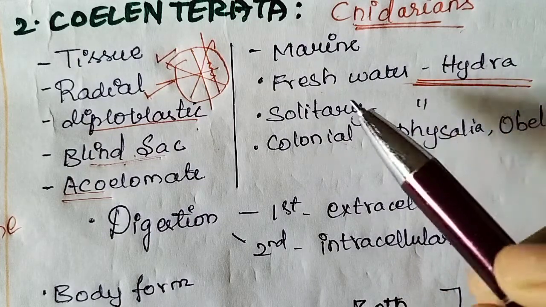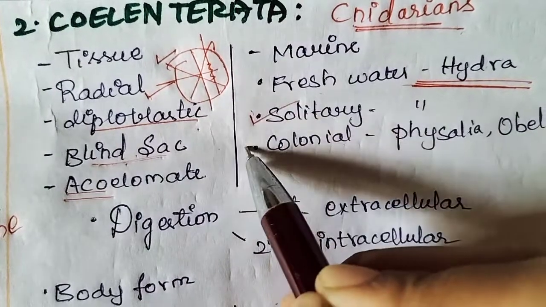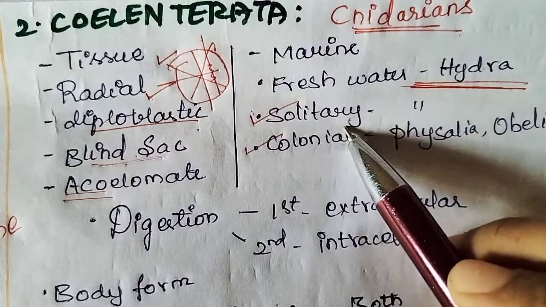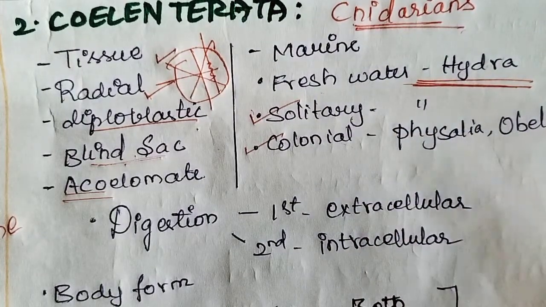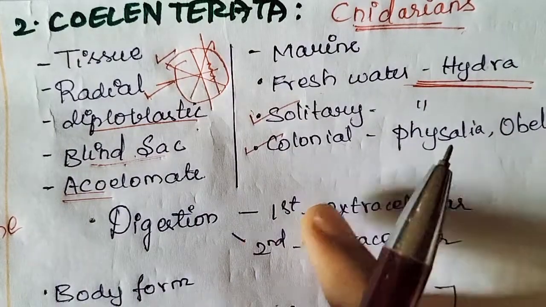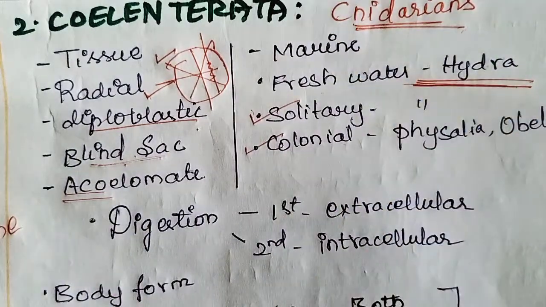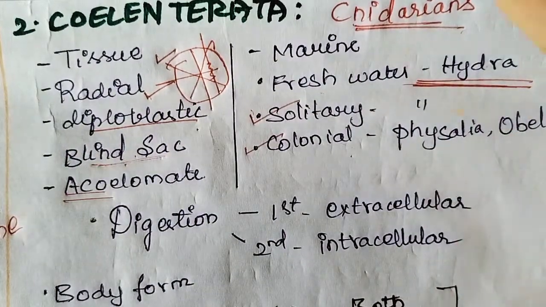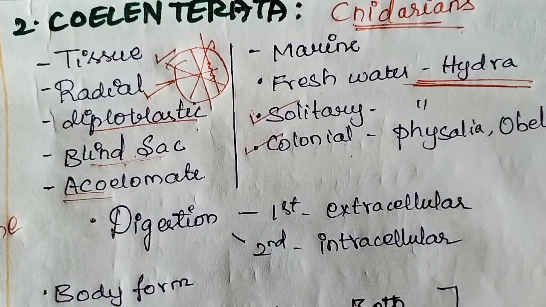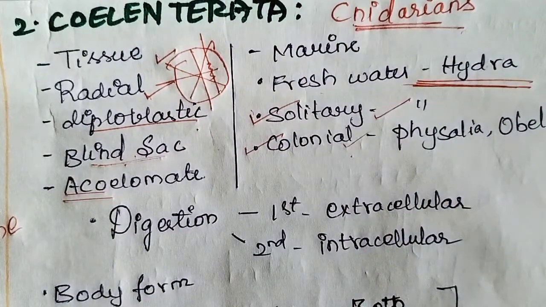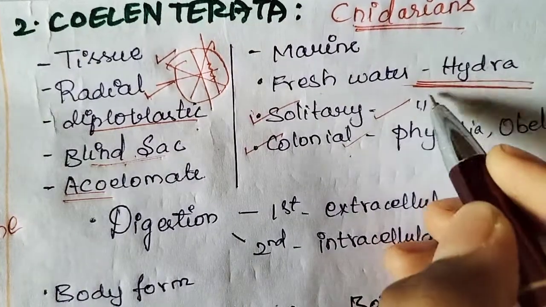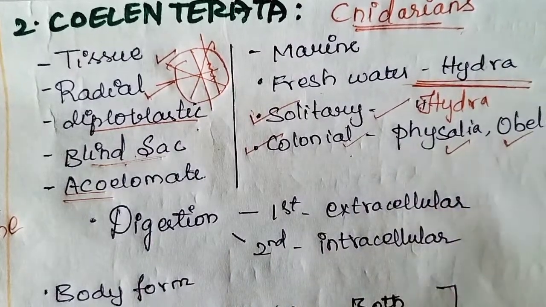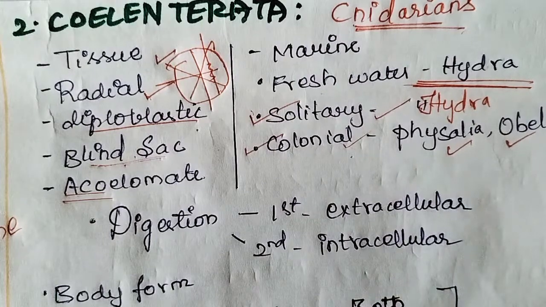The next one is they may be solitary or colonial. What is solitary? They may be present singly, that is a single species. They are present as one organism itself, they won't depend on any other organism. Colonial means they are dependent on many other organisms. So simply, solitary is independent and colonial is dependent. Hydra is the best example here, and Physalia and Obelia are colonial forms, group arrangements.